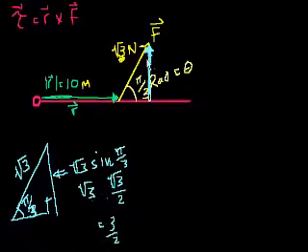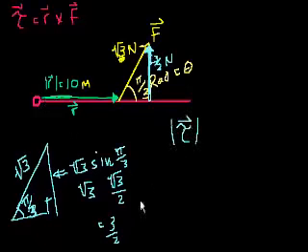So the magnitude of this force vector, the component that is perpendicular to the arm, is 3 over 2 newtons. And now we can figure out the magnitude of the torque. It's 3 over 2 newtons times 10 meters. So we know the magnitude of the torque, and I'm being a little bit more careful with my notation right now to remind you that torque actually is a vector, or you can almost view it as what they call a pseudo-vector, but anyway, I won't go into that.